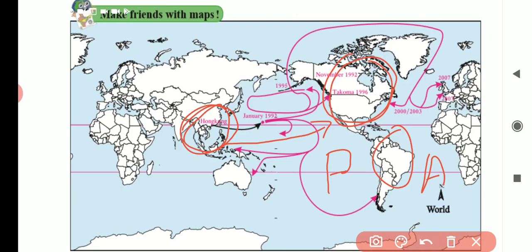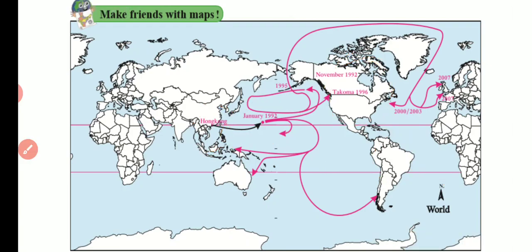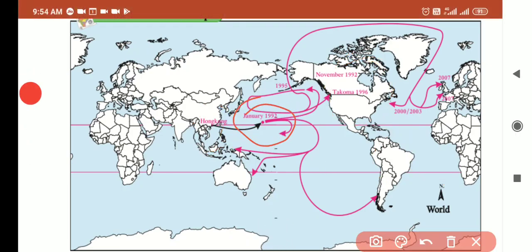And this incident occurred on 10th January. It is shown there, see that, it is mentioned there. 10th January, this incident happened in the Pacific Ocean.